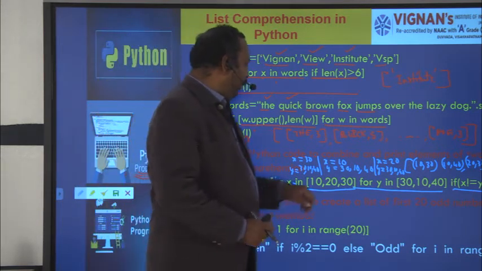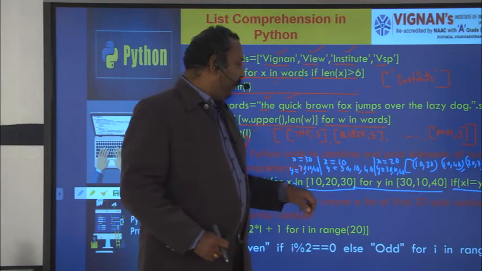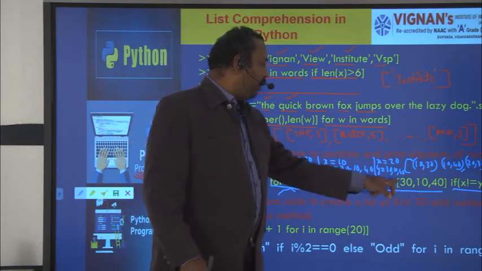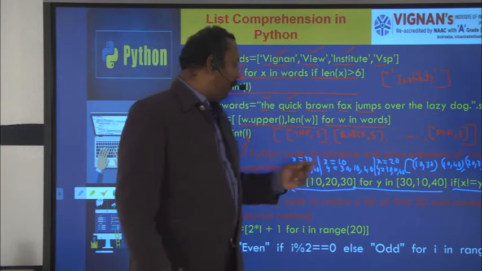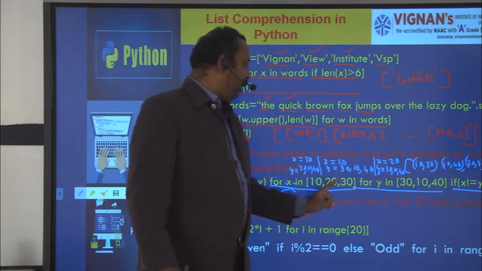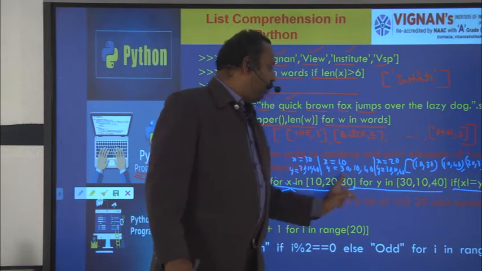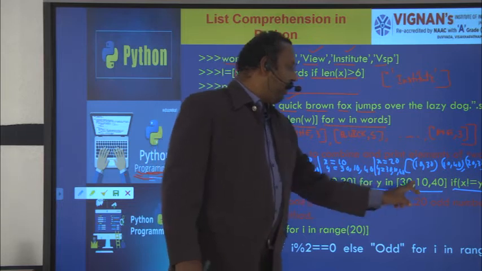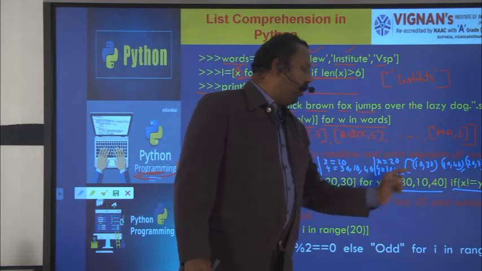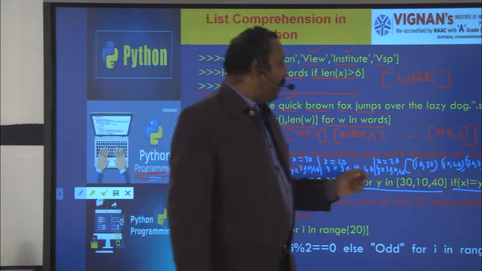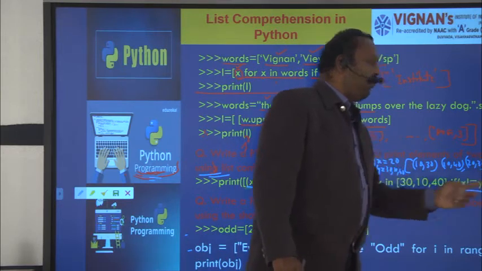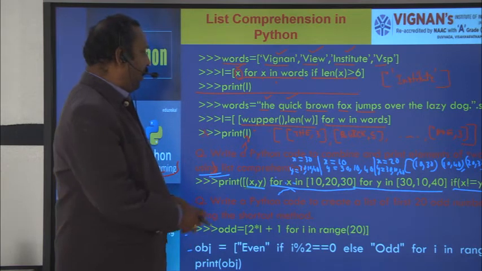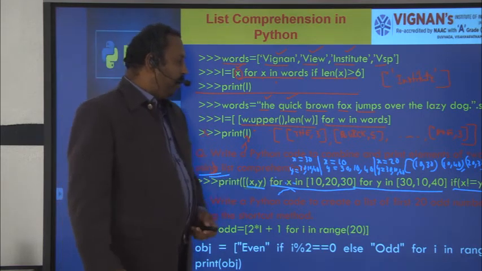So here simply 10 equal to 30, one comparison. 10 equal to 10, so both are equal, that will not be considered. 10 30 considered, 10 40 considered. Two elements. And 20 30 3, 20 10 4, 20 40 5, and 30 30 will not be considered. 30 10 6, 30 40 7. So how many elements? 7. 1 2 3 4 5 6 7 elements. You will get the output expression. So this is the execution of the two for loops in a comprehension.